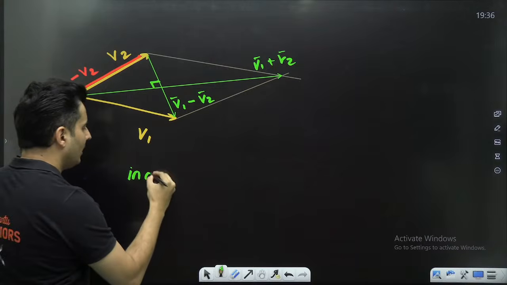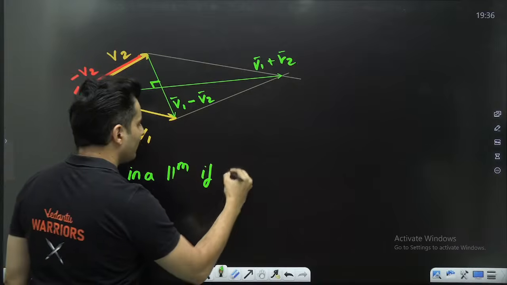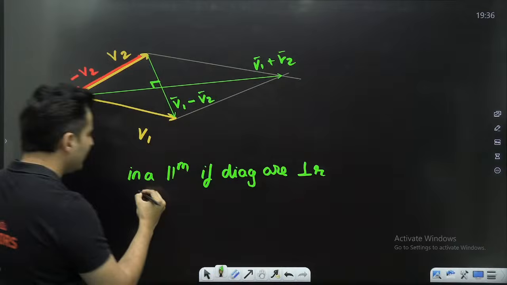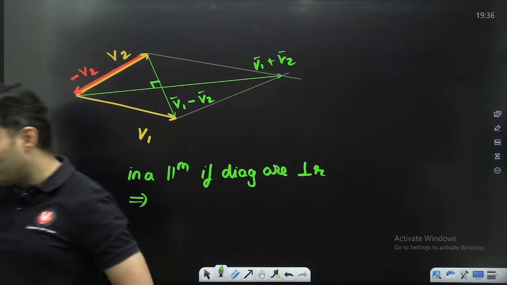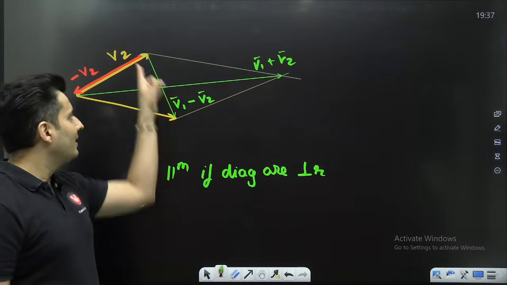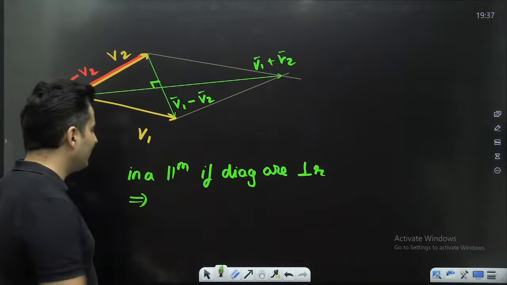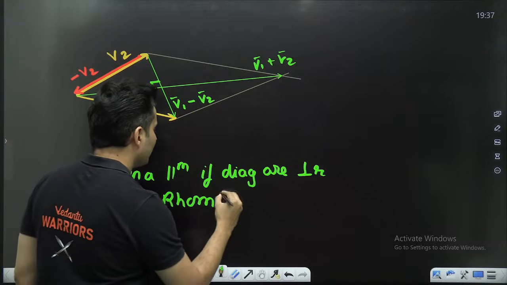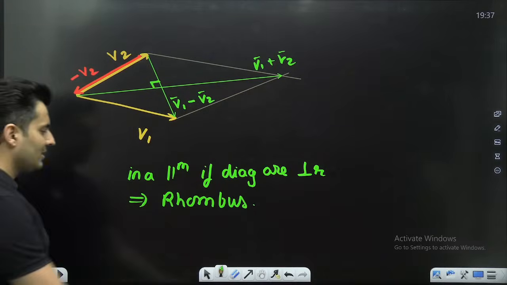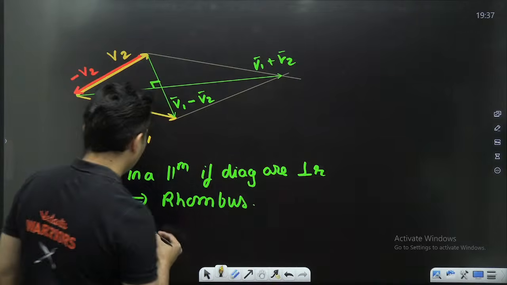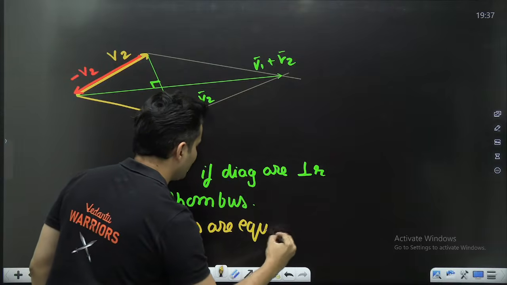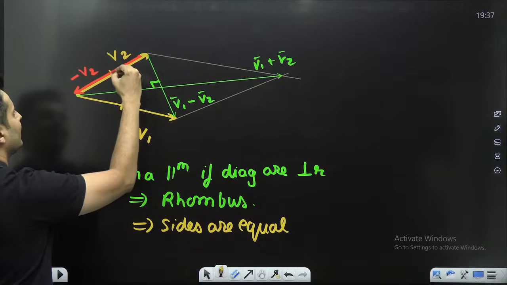So in a parallelogram, if the diagonals are perpendicular, what does it mean? What kind of a parallelogram is it, my dear students, my dear lions? If the diagonals are perpendicular, it means only one thing. It's basically a rhombus. Perfect. And if it is a rhombus, that's it. Our job is done. The sides are equal. So this is equal to this.